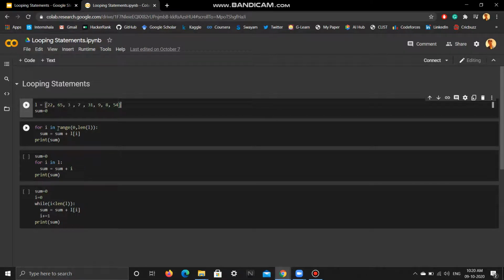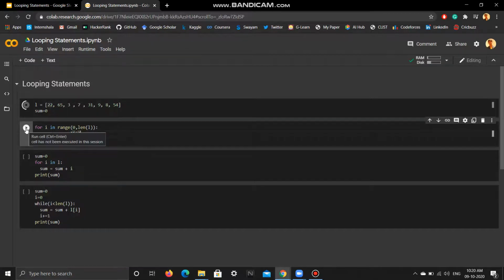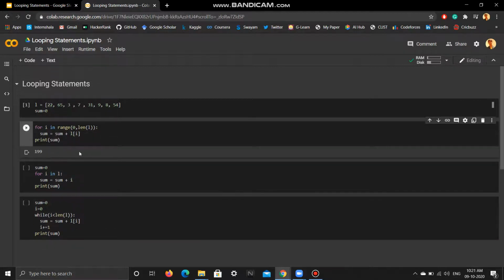Now I does not fall in the range 0 to 8 because 8 is exclusive. So our sum will be printed. So let us execute both of these statements. Just connecting, just 1 second. Yeah, done. And as you can see, the correct answer was 199 and we got 199.